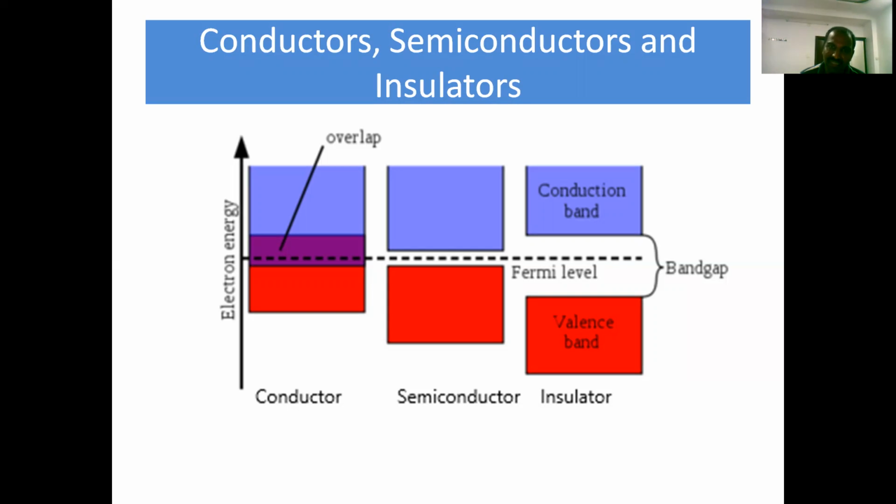Here the number of electrons is exactly equal to the number of holes. That's why electrical neutrality is achieved. As a result, at absolute zero temperature, the semiconducting material behaves as an insulator. That's why semiconductors at absolute zero temperature are not used in any electronic circuits.